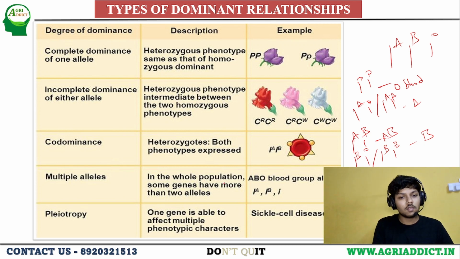This means here both the phenotypes are expressed. If A and B are present in a progeny, A's character is expressed, B's character is expressed. Both of them will be expressed. Then we call it codominance. And multiple alleles means,